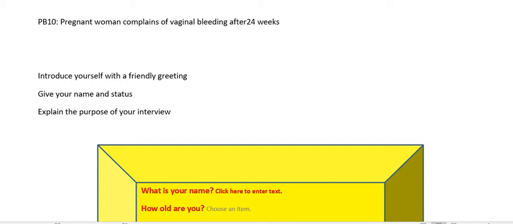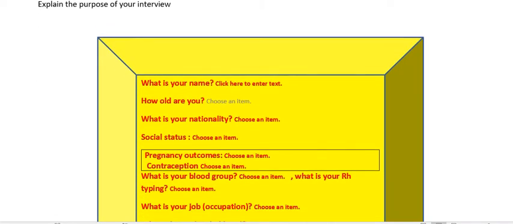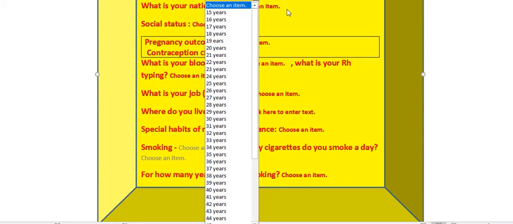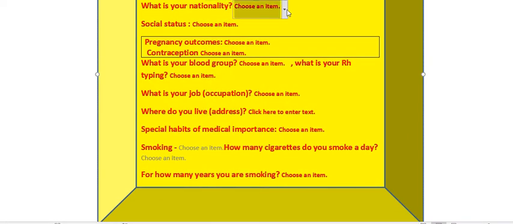Today we are going to discuss a patient who has vaginal bleeding after 24 weeks. After checking the patient and introducing ourselves, we start to collect the information about the patient: the name of the patient, how old she is, and her nationality, and her social status, and her obstetric